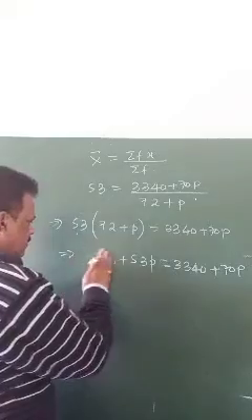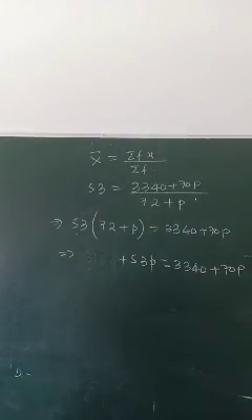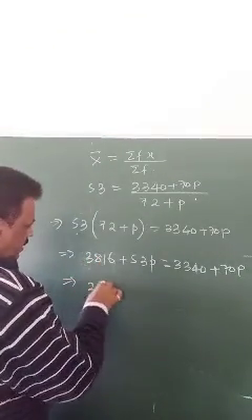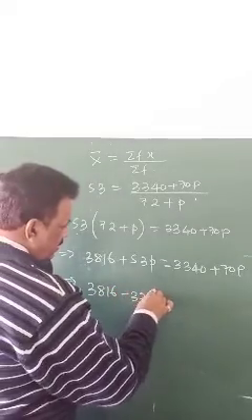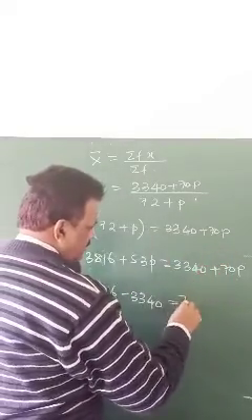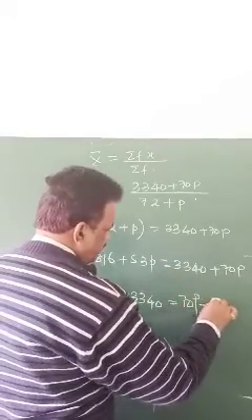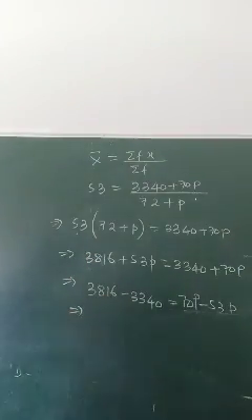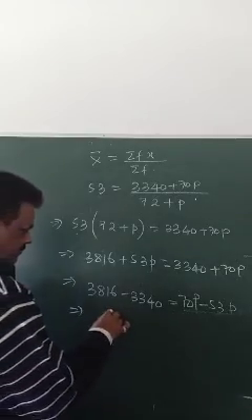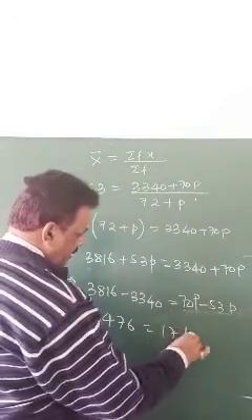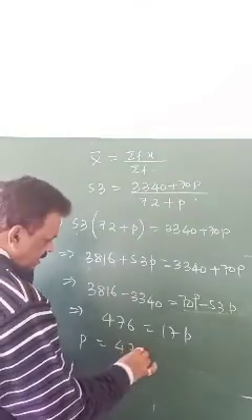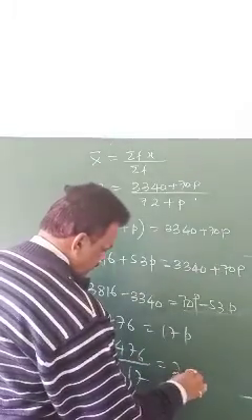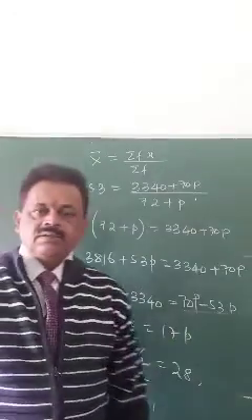Sorry, I first said 3186, which was wrong; it is 3816. Now take like terms together: 3816 minus 3340 on one side, 70p minus 53p on the other. Subtracting, we get 476 equals 17p. So p equals 476 by 17, which is 28.